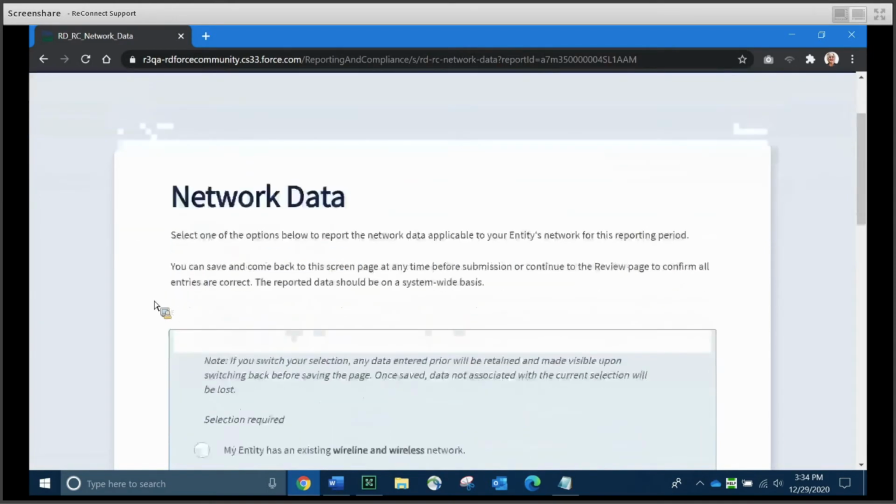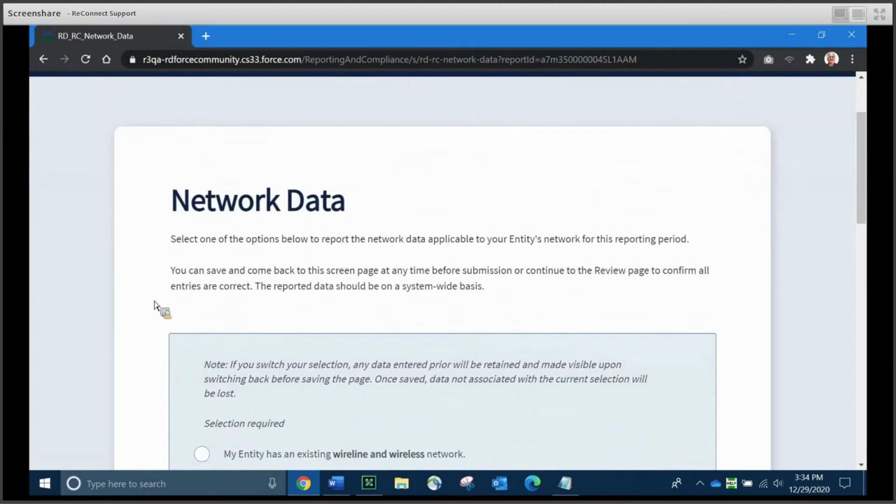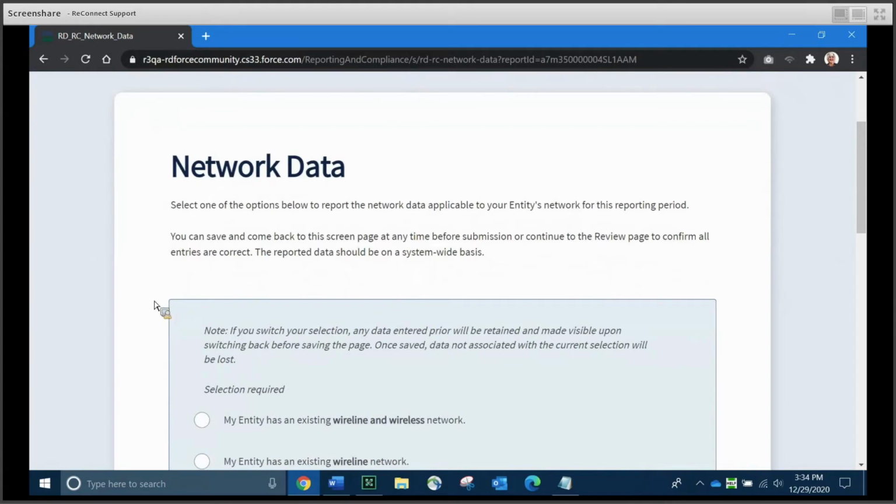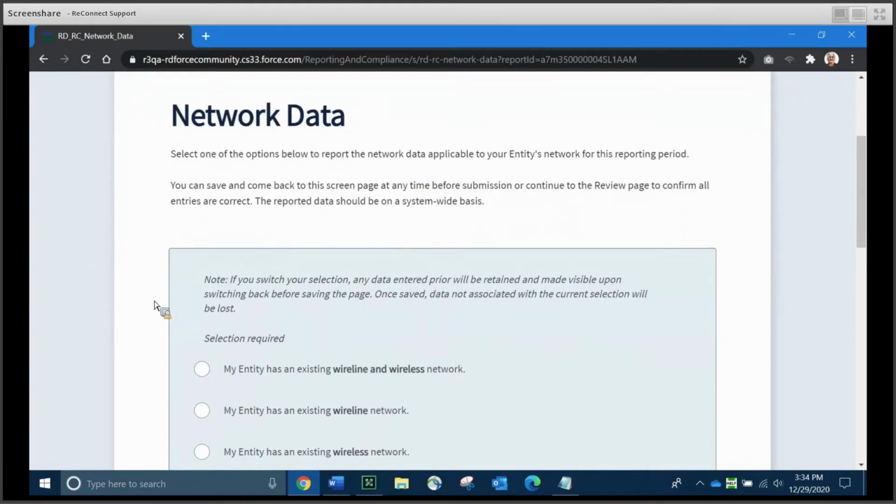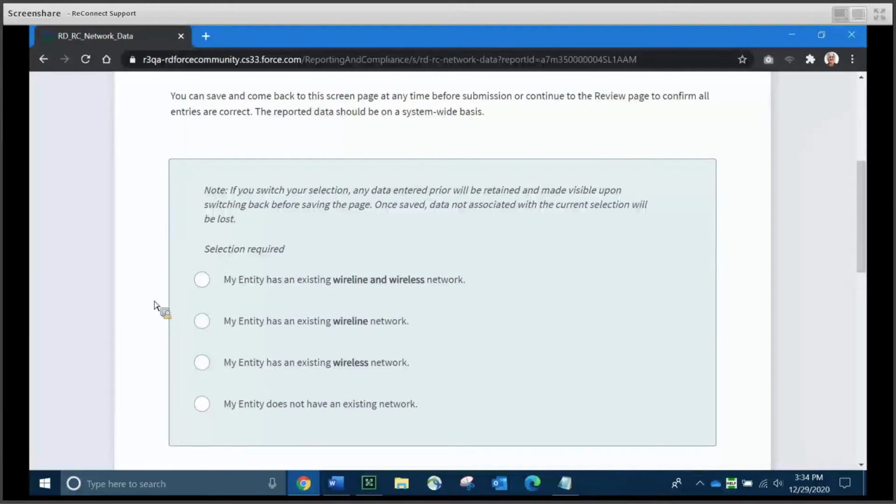And again, the system's going to either auto-populate from previous reports, you may have to do manual entry, or it's going to auto-calculate some data for you. So the network data schedule allows you to provide a detailed breakdown of your entity's network data. And again, the first thing you're going to see here to allow you to define your situation is a series of 4 radio buttons. The first one is, my entity has an existing wireline and wireless network.